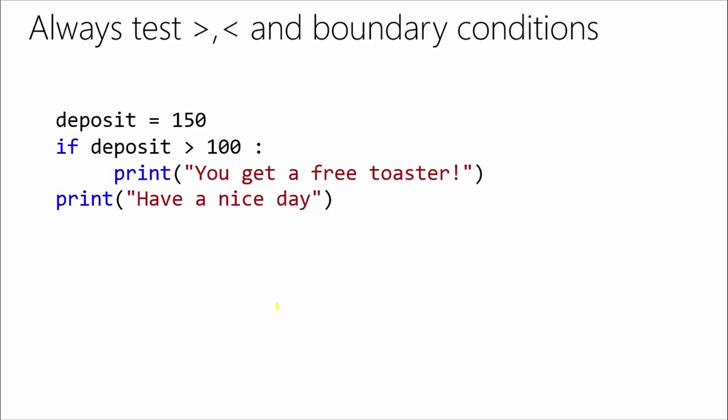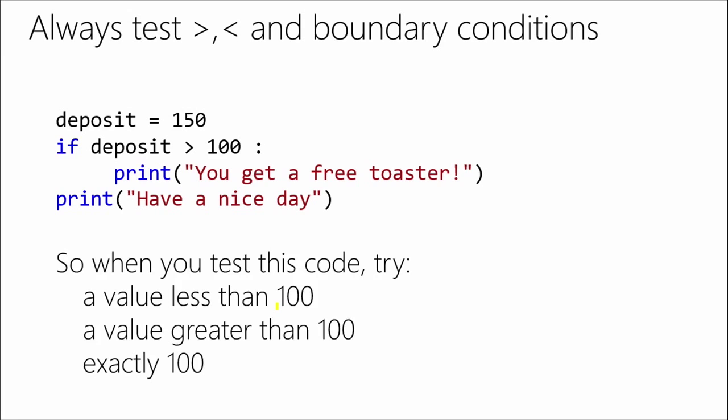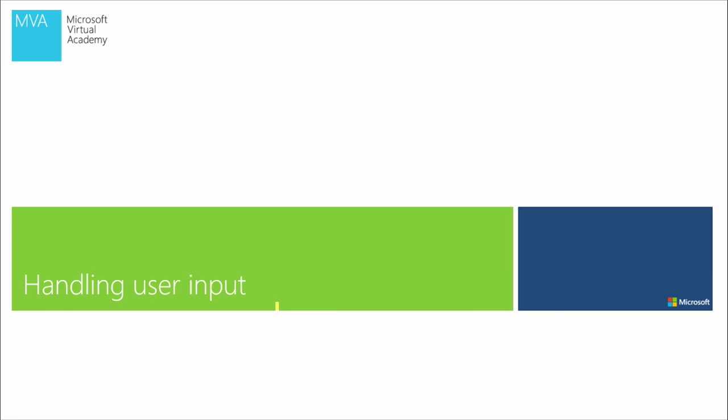Going back, just always remember when you're testing, if we look at the slide, we always want to make sure when we're using greater than and less than in our if statements, when you're testing, always test a value greater than, a value less than, and what we call a boundary condition, the exact value you're comparing to. Always test all 3 situations.